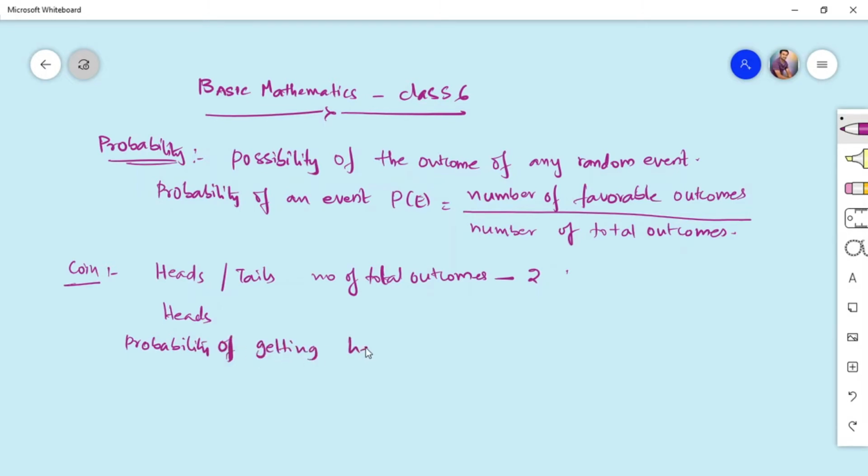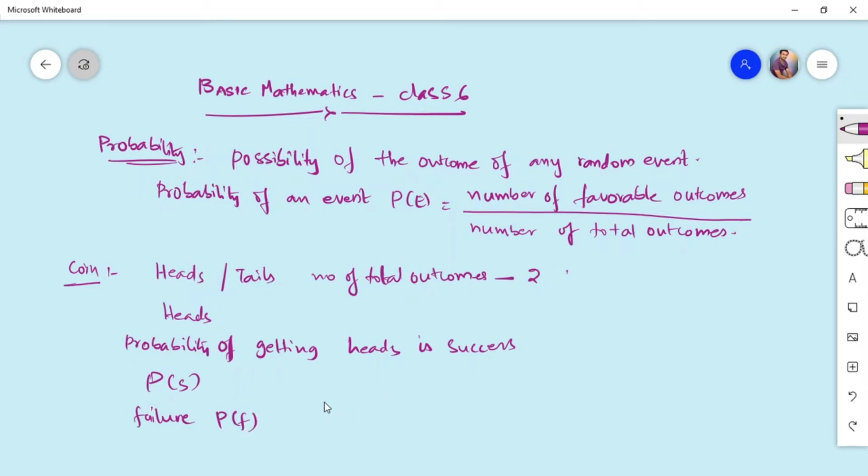We can denote this as P of S, and if you are getting tails, that is calculated as failure. Okay, so failure probability we are indicating as PF.